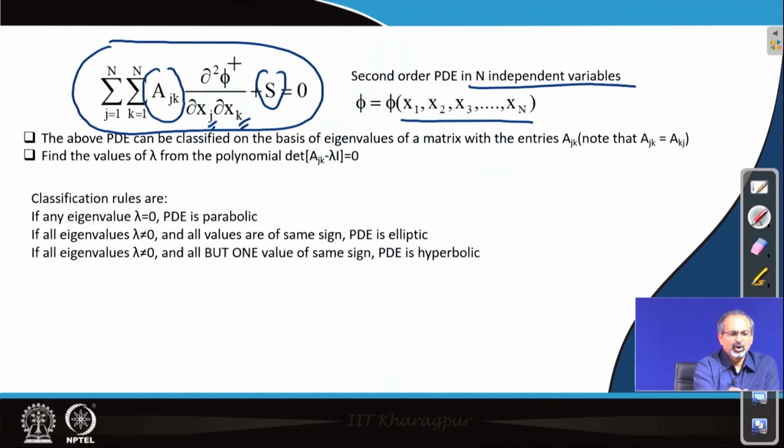So, remember that all the second order derivatives have to be expressed in this summation form, while the other terms account for the S term.